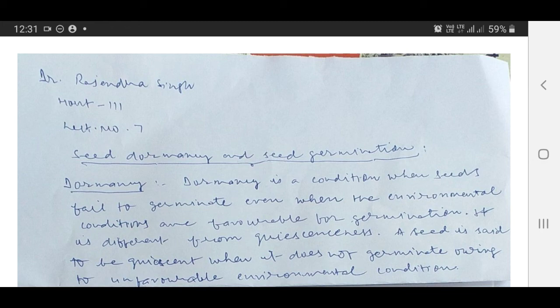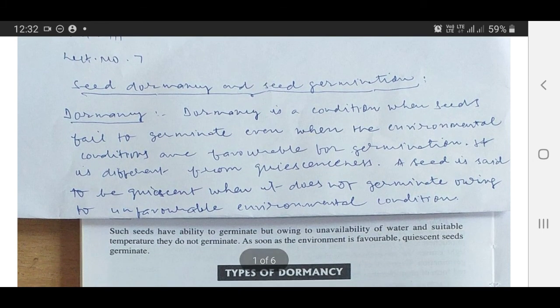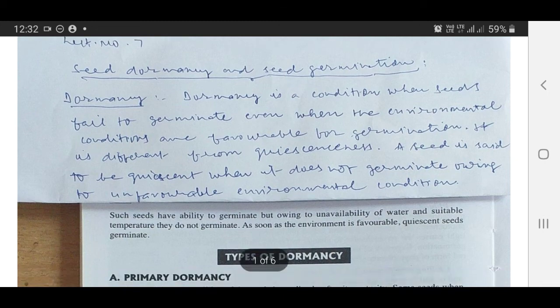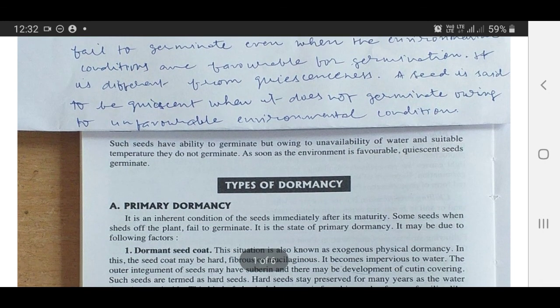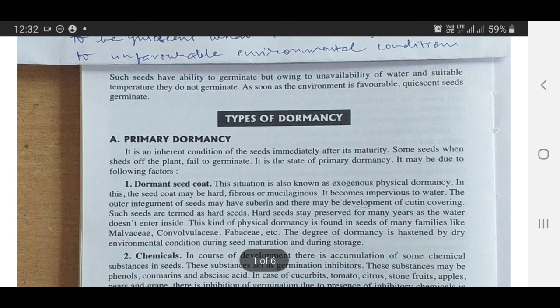Dormancy is the condition when seeds fail to germinate even when the environmental conditions are favorable for germination. It is different from quiescence. A seed is said to be quiescent when it doesn't germinate owing to unfavorable environmental conditions. Such seeds have the ability to germinate, but owing to unavailability of water and suitable temperature, they don't germinate. As soon as the environmental situation is favorable, quiescent seeds germinate.